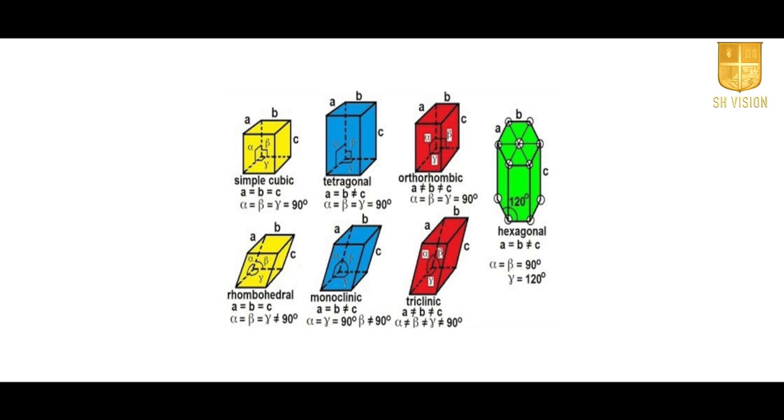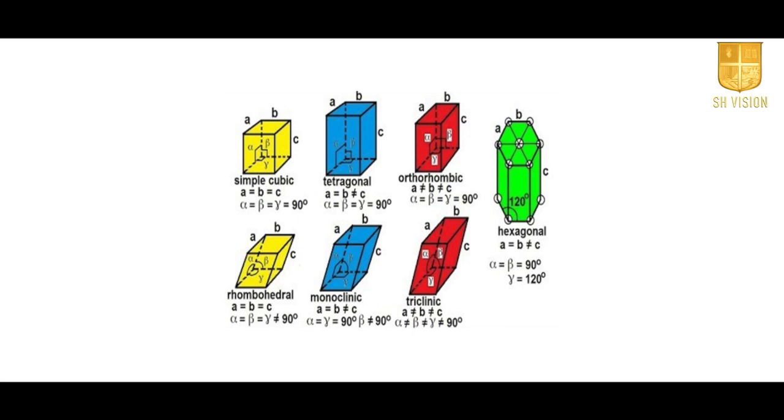And their interrelation is, in triclinic, A is not equal to B not equal to C, and alpha is not equal to beta not equal to gamma and not equal to 90 degrees. And in monoclinic, A is not equal to B not equal to C, and alpha is equal to gamma is equal to 90 degrees, and beta is not equal to 90 degrees.